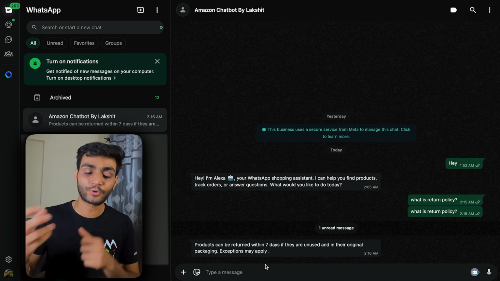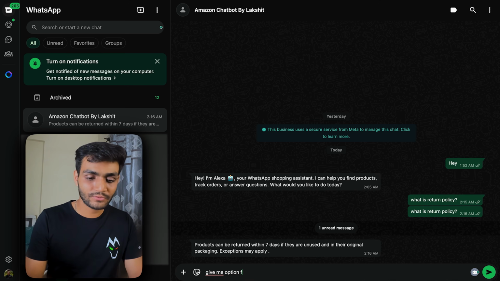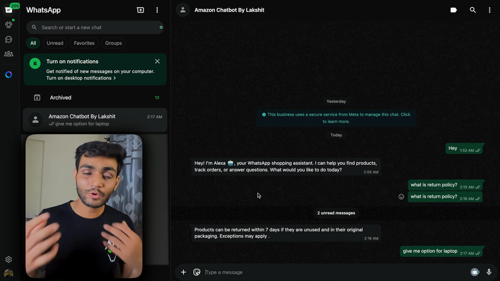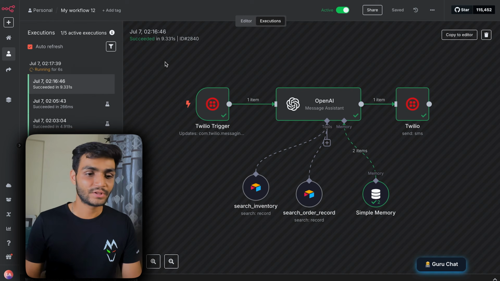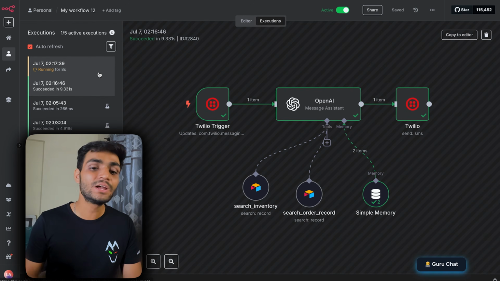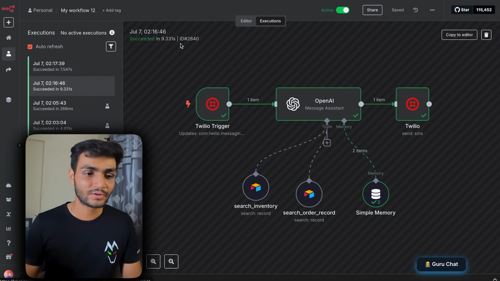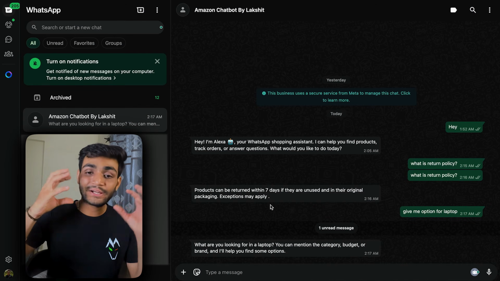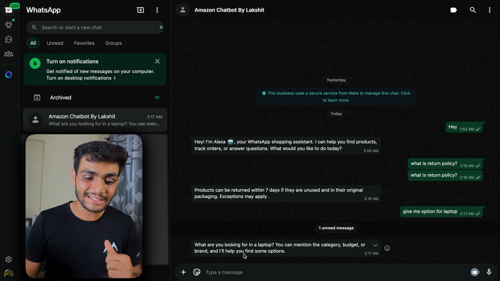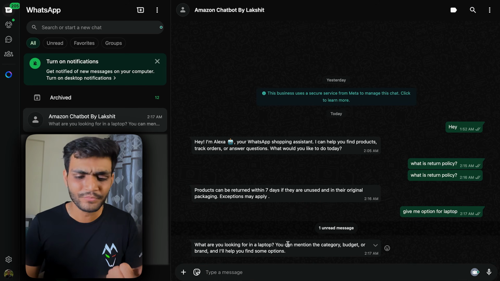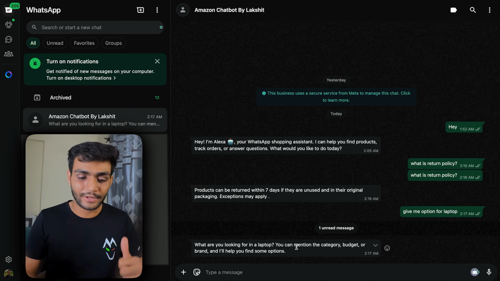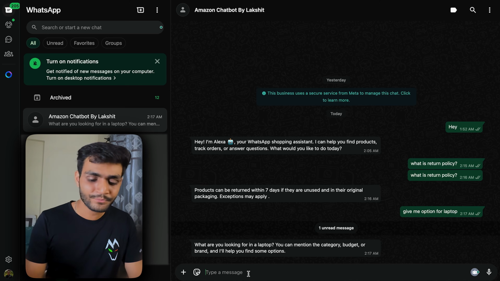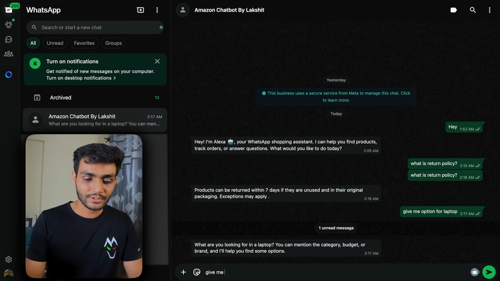Now let's find out about products. Let's ask, give me options for laptop. If you always want to see how it is working, you can go to n8n. In the execution part on the left hand side, you will see what new execution is happening. So we'll go to the WhatsApp AI agent. Now as you can see, it is trying to clarify the question in the user's mind. It is asking what you are looking for in a laptop. You can mention the category, budget or brand. So let's say the same thing: give me laptop under $1,000.